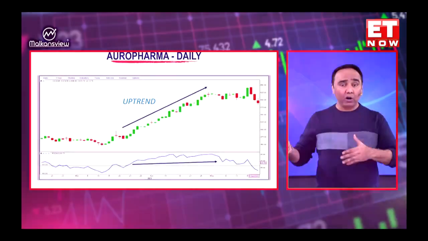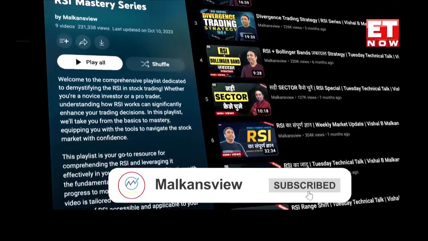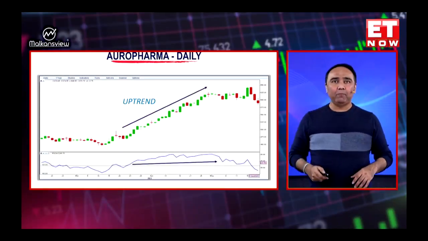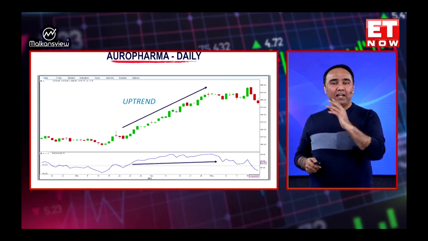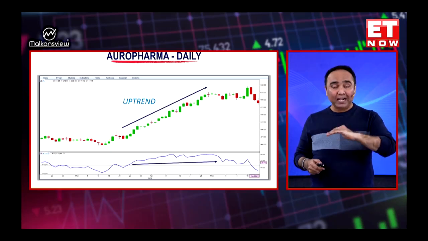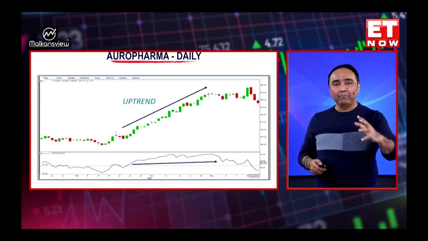Now, there are a lot of videos on my YouTube channel where you can learn RSI in detail about divergences, reverse divergences, range and all that. But this is the base of everything, right? So this is another uptrend where you can see there is a strong uptrend when RSI is above 60. That's like it's going at 220 speed. First of all, you should be a buyer, or you can add more positions, or you should at least not short it, not think about selling or buying puts in this one.